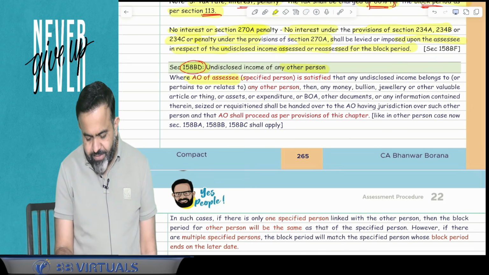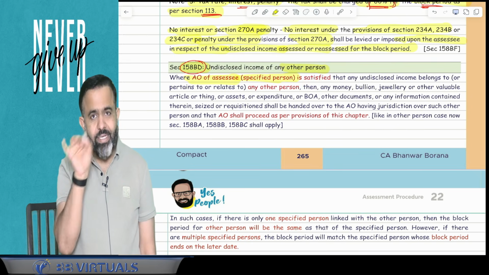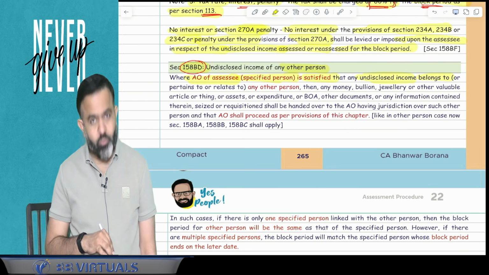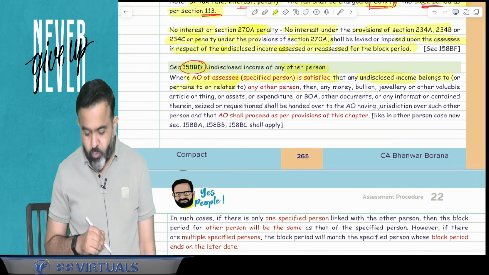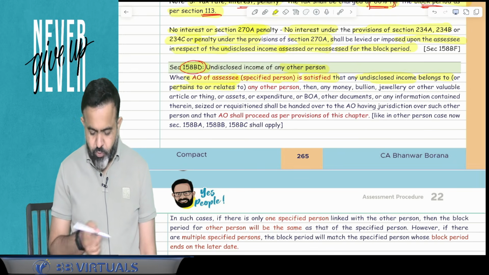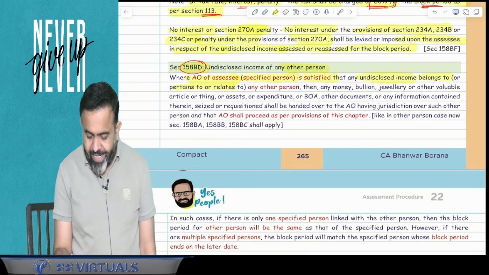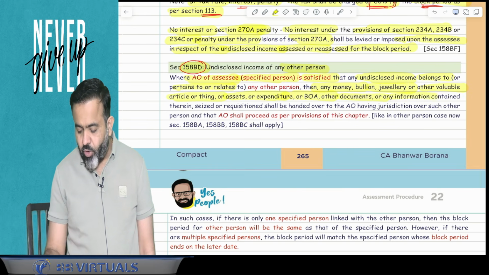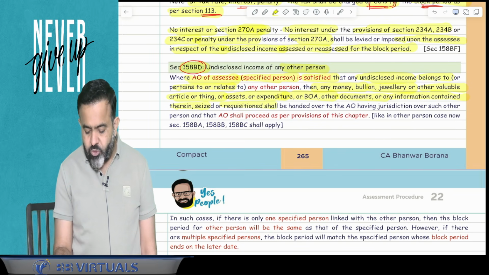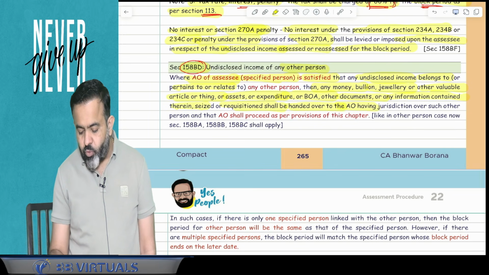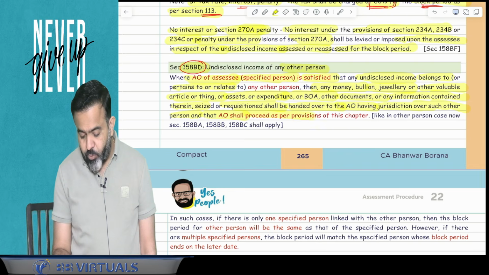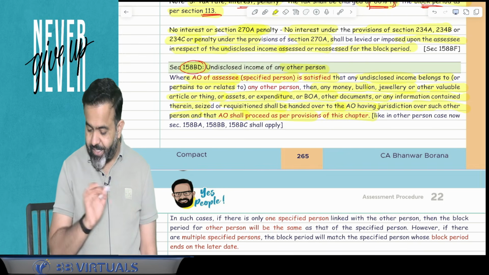Where the AO of the assessee, that is the specified person, that is the AO of Rajnikant, is satisfied that any undisclosed income belongs to or pertains or relates to any other person, then any money, bullion, jewelry or any other valuable article or thing, asset or expenditure, or books of accounts or other documents or any information contained therein, seized or requisitioned, shall be handed over to the AO having jurisdiction over such other person, and that AO, Dhanush's AO, shall proceed as per the provisions of this chapter as in the other person's case.